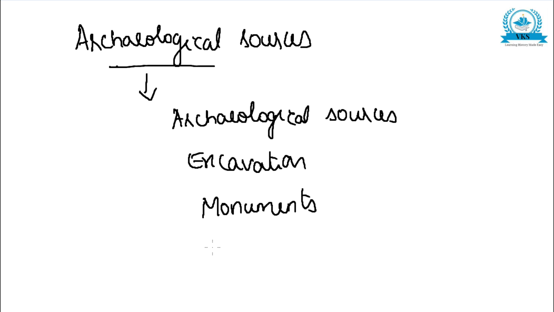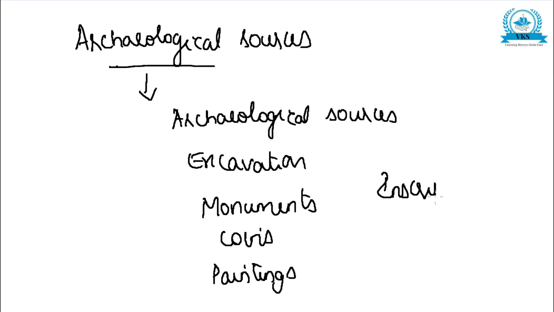Then you write about coins, the study of coins, then paintings, and lastly inscriptions. A detailed explanation of all these will make the answer perfect.